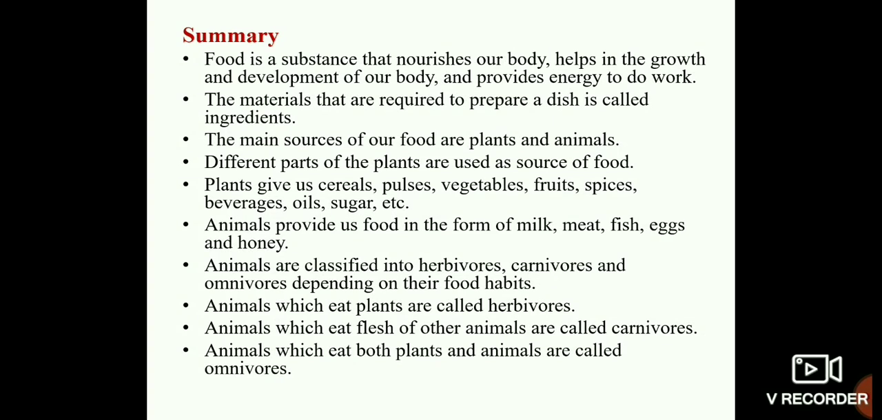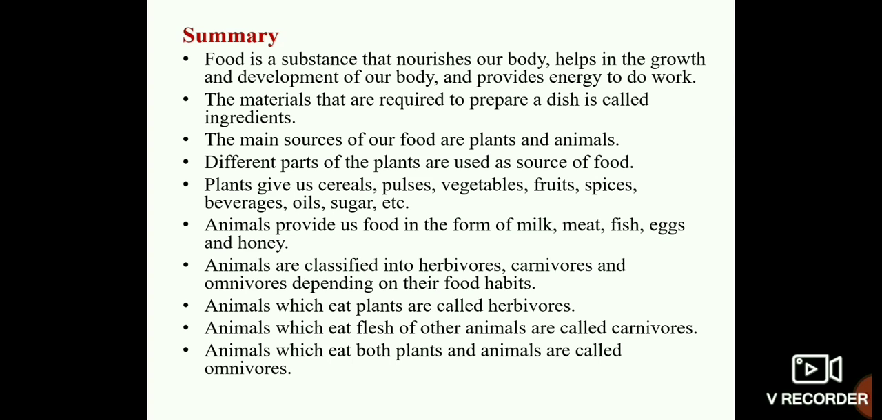Let me summarize the lesson precisely. Food is a substance that nourishes our body, helps in the growth and development of our body, and provides energy to do work. The materials that are required to prepare a dish are called ingredients. The main sources of our food are plants and animals.